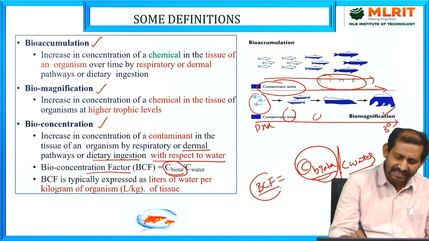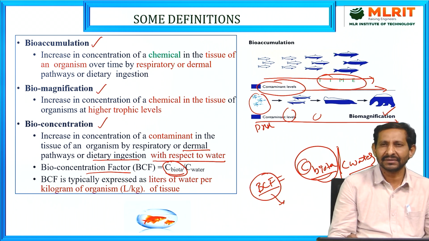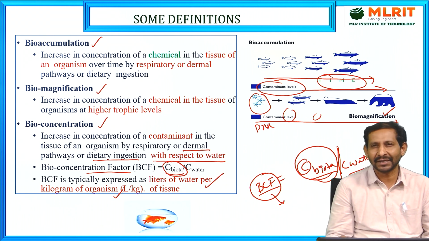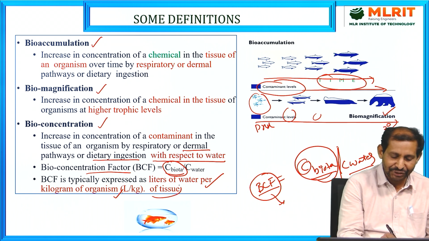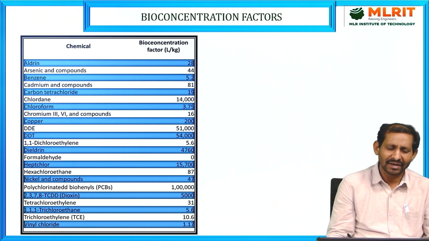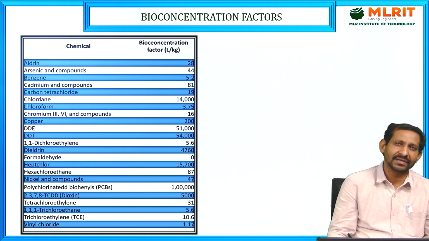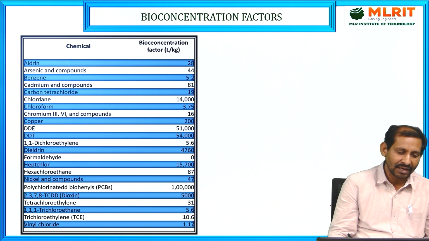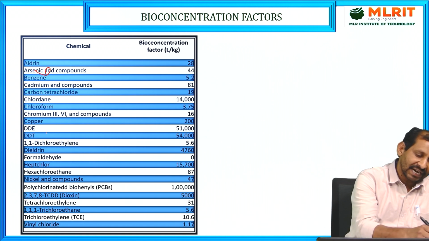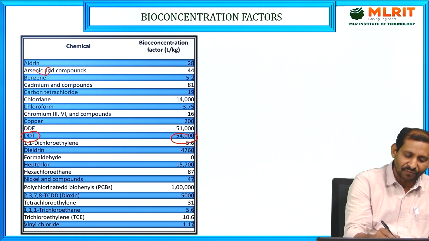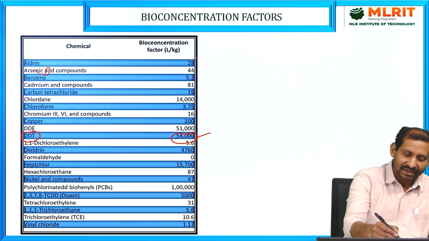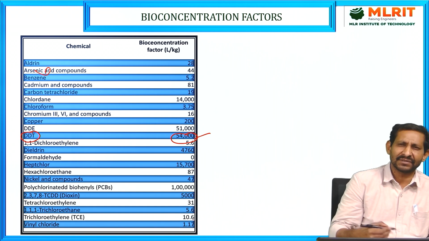This bioconcentration factor is expressed in units like liters per kilogram of the organism's tissue weight. Now, related to bioconcentration factors, we discussed a table giving some chemicals. Here the list includes arsenic compounds, cadmium compounds, and DDT, a pesticide widely used for weed killing in agricultural crops. So the bioconcentration factors are given for different chemicals used for different purposes in our daily life.